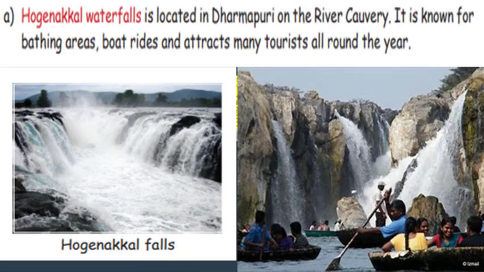Hokenakal waterfall is located in Dharmapuri on the river Kaveri. It is known for bathing areas, boat rides, and attracts many tourists all around the year. Okay, children, Hokenakal waterfall is a sparkling waterfall located on river Kaveri in the Dharmapuri district of Tamil Nadu. The place gets its name from Hokenakal, which means smoking rocks. It is also called by another name, Niagara Falls of India.